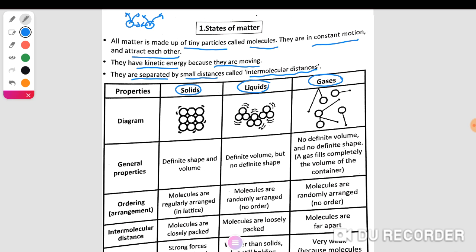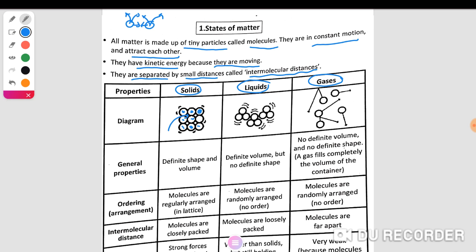In the diagram of solids, these molecules are close to each other, and there is a small space between them, which is called intermolecular spaces. The space between molecules of solids is very small. This is a characteristic of solids.